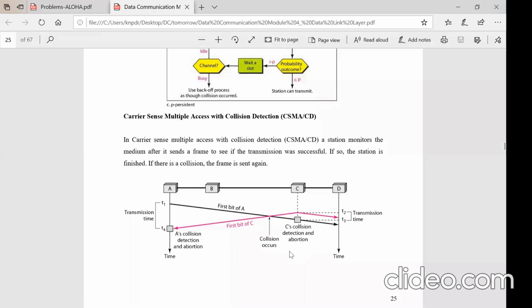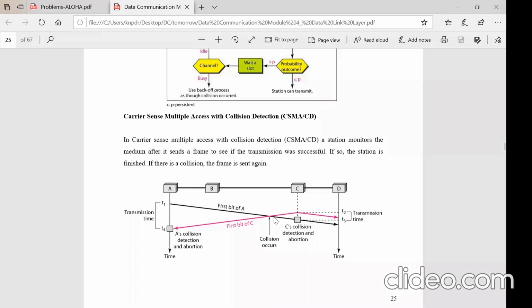So if there is a collision or not, right? If the transmission is successful or not, right? That means here you look at here that a station monitors the medium after it has sent a frame to see if it is successful or if there is a collision, right? Now look at here. A has released the data at T1. The first bit is released, right? Now it has a propagation time to reach B, which depends upon the distance. Then it is reaching C at this particular time T3, right?